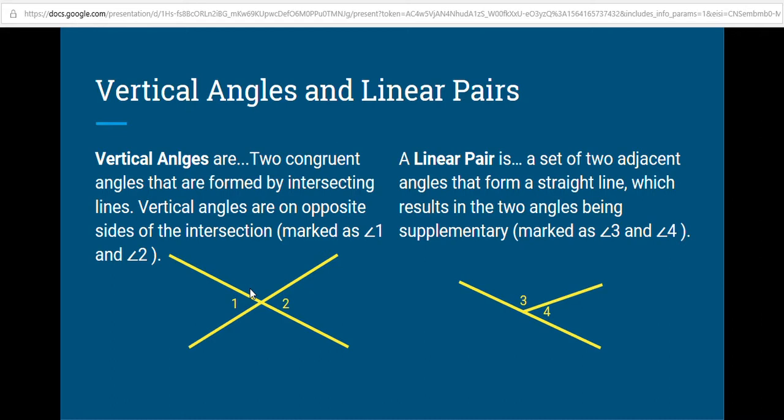Linear pairs are supplementary, which means they add up to 180. So back over to this example, if 3 has a measure of 120 degrees, then 4 has to have a measure of 60 degrees because they are supplementary, which means they add up to 180. If they don't add up to 180, they're not supplementary and they're not a linear pair.